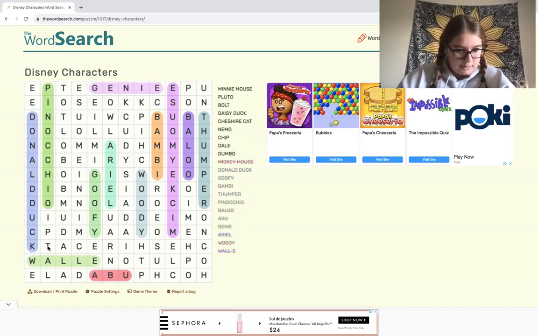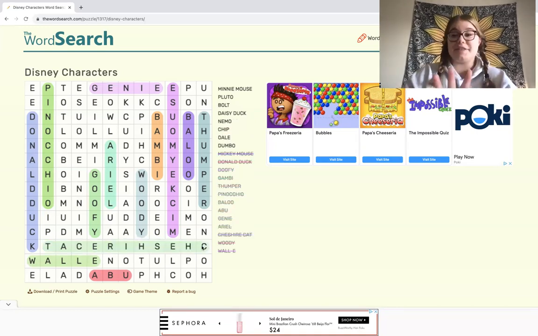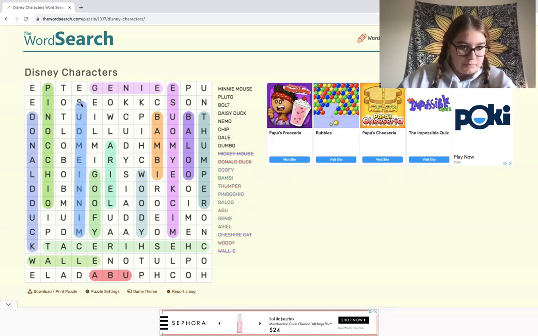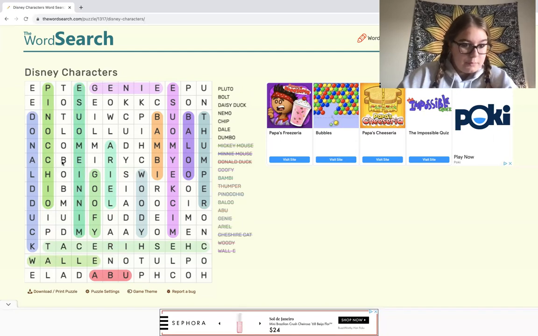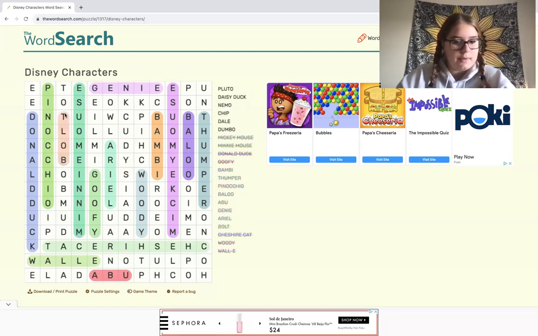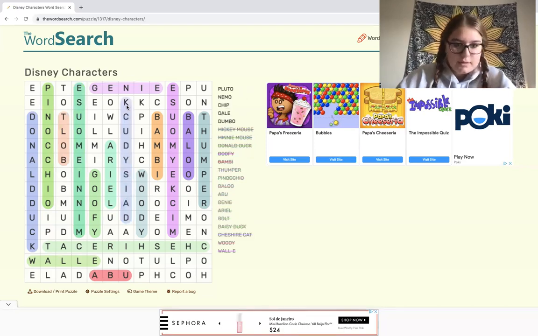And Cheshire Cat. Don't know. Again, don't know if I said that right, but it's there. Anything else? Anything horizontally here? I don't believe so. Right in here next to Goofy is Minnie Mouse. And Bolt is between Pinocchio and Minnie Mouse. As well as I believe right here is actually Daisy Duck.